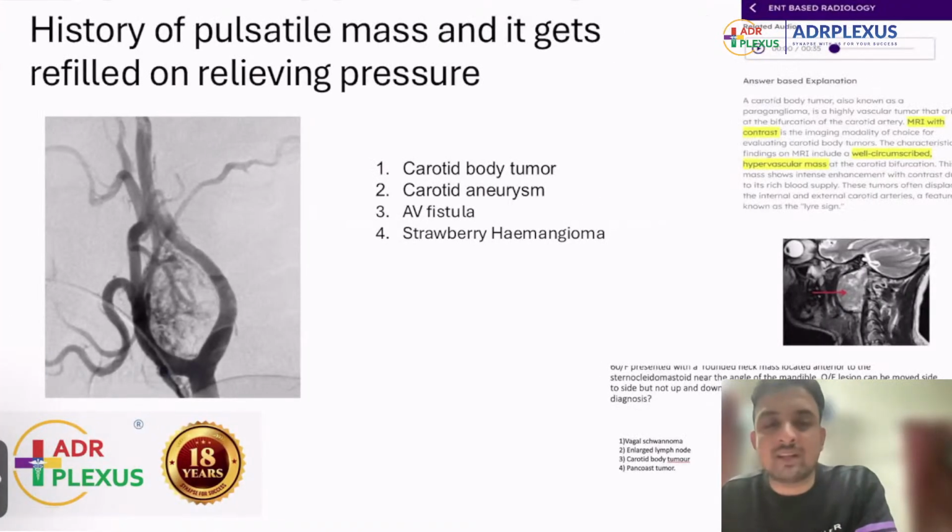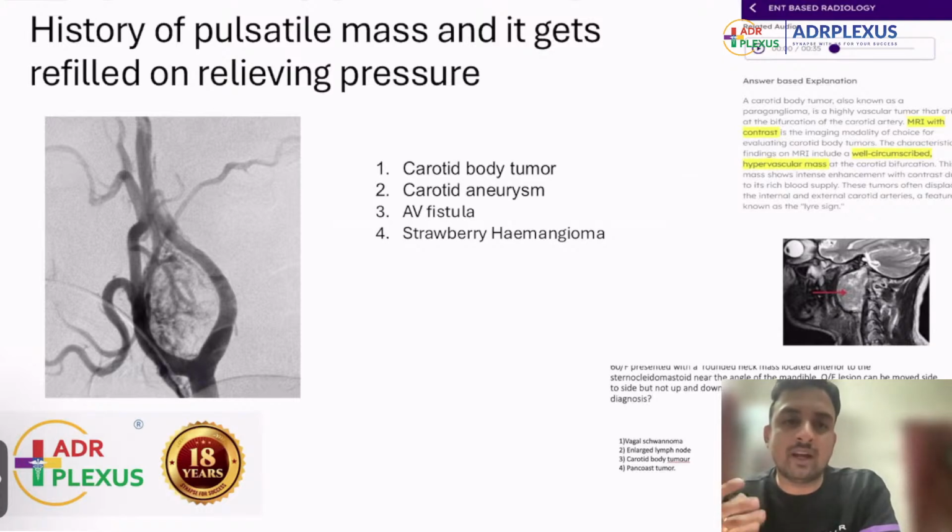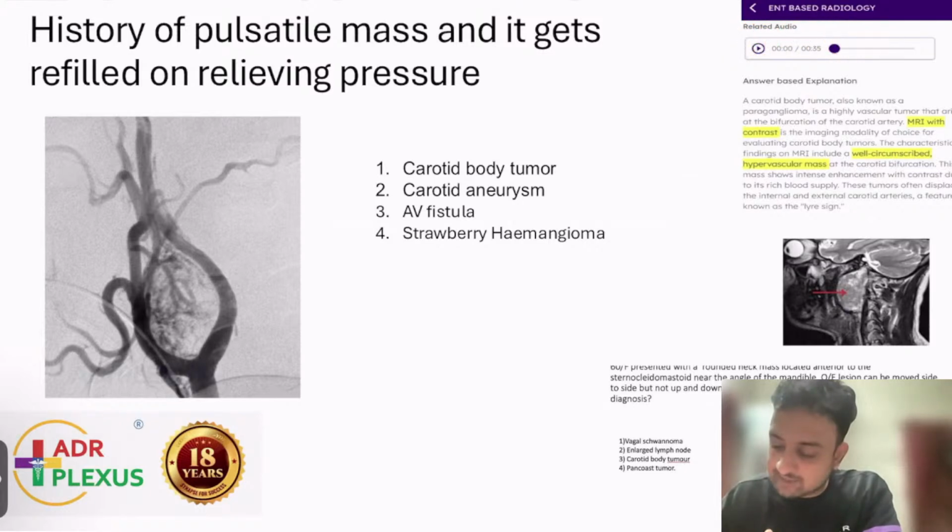Now, this is something that we usually don't discuss in the class, because this question we usually keep in our question bank or in our exams or T&D like that. So some pulsatile lesions, and when imaging is done, you are able to see the classical lyre sign. Lyre is a musical instrument. So actually, this is the splaying of the internal carotid artery and external carotid artery by the tumor.